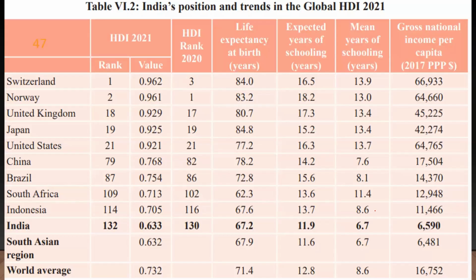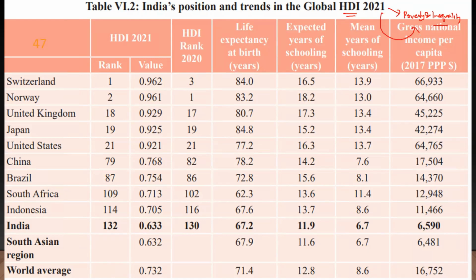That's it. And you have two very important indices that you can never afford to miss studying for your prelims. One is HDI, or the Human Development Index, which we have done in much detail in our classes on poverty and inequality. Another index is MPI, or the Multidimensional Poverty Index, which we also discussed in our classes on poverty and inequality.